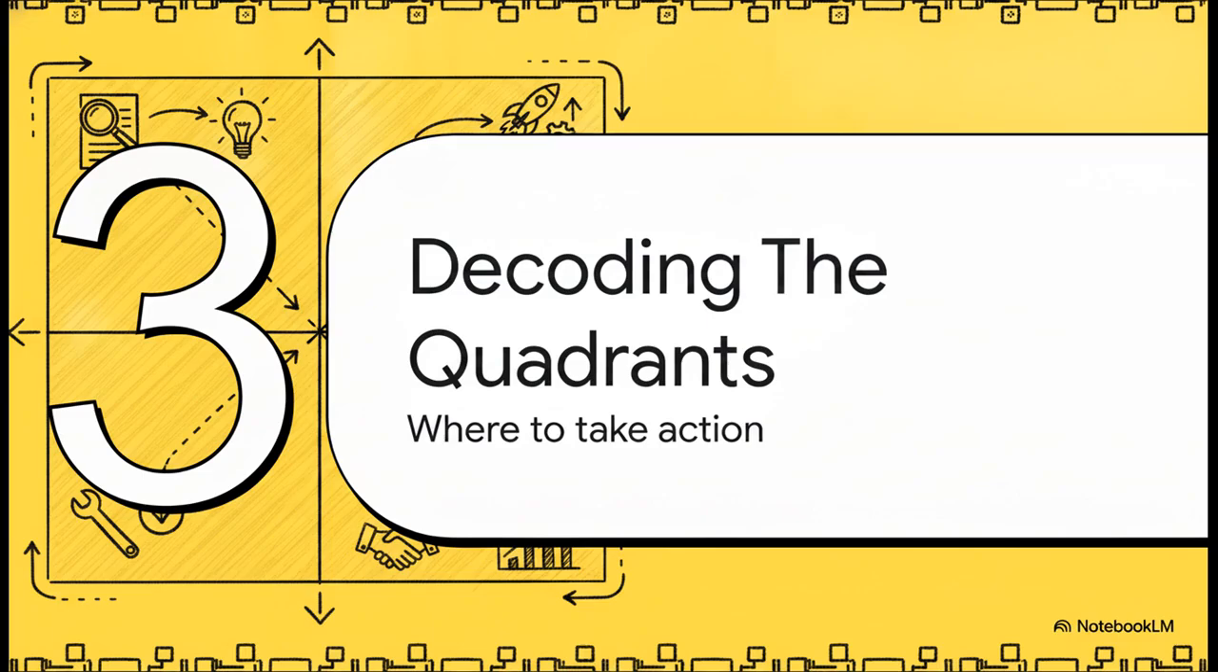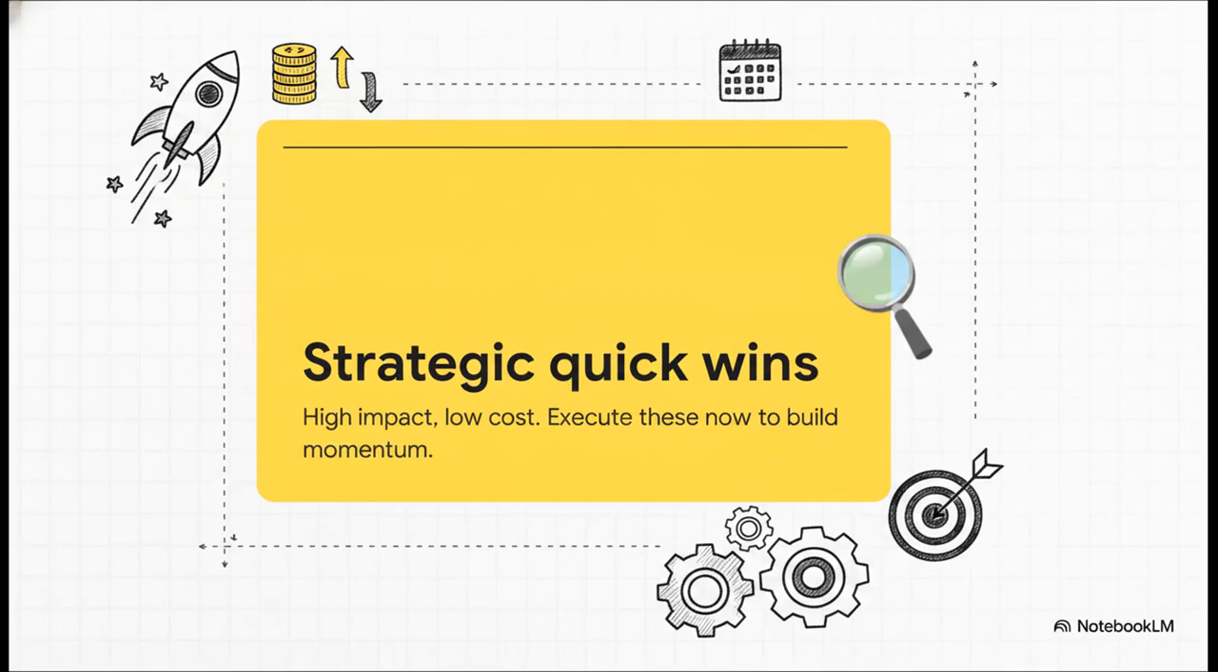Decoding the quadrants. Let's see exactly what action to take based on where an initiative lands. If an initiative lands up in the upper left, that's a strategic quick win. High business impact, but low cost and complexity. So what's your next move? Your job is to assign an owner, set a delivery date, and execute it right now. These are the golden projects that build immediate momentum and prove value to your stakeholders.